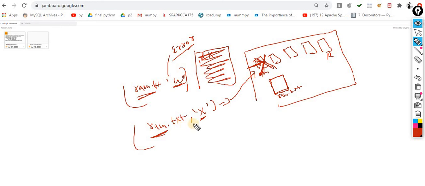At that time you want to restrict your program, and you are supposed to go with the X mode. When you use X mode, your system will give the user the error message that this file is already available and you are not supposed to open it.